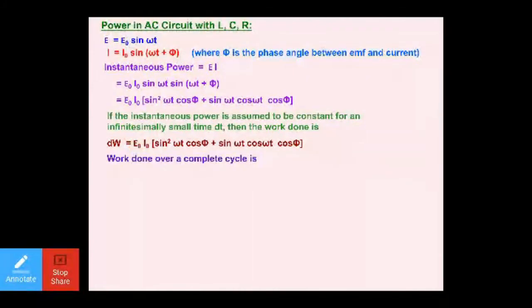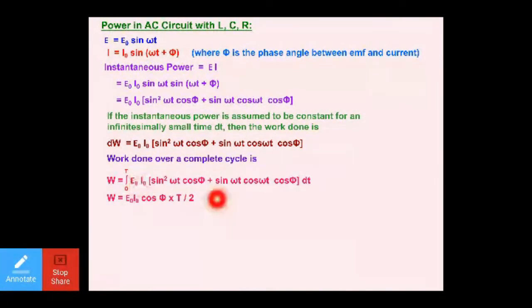Furthermore, if you see the work done over the complete cycle, you'll have to integrate it on both the sides. So integration of dW will give you W, E naught I naught as it is. For the complete cycle, E naught I naught will be taken out, sin square omega t cos phi plus sin omega t cos omega t sin phi. While integrating it completely, this is the expression of the work done coming out: E naught I naught cos phi multiplied by t by 2.